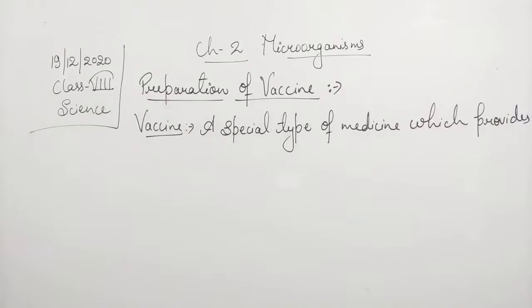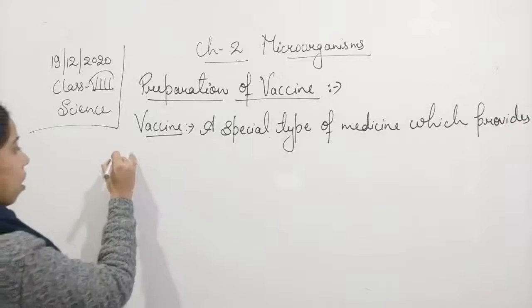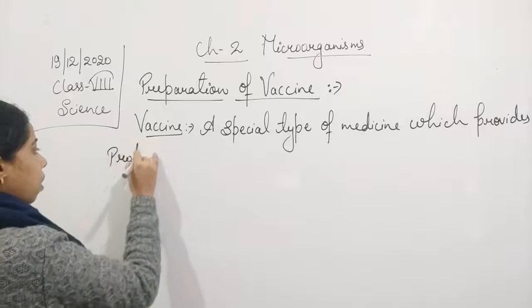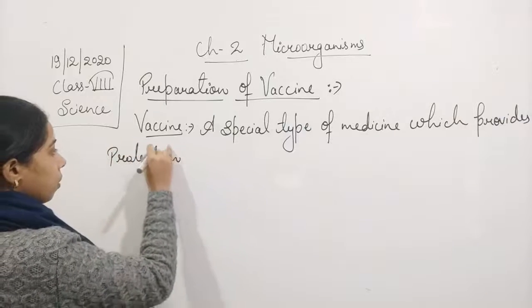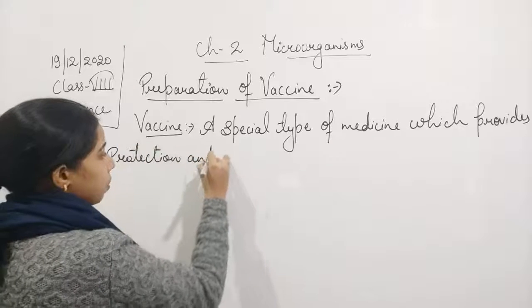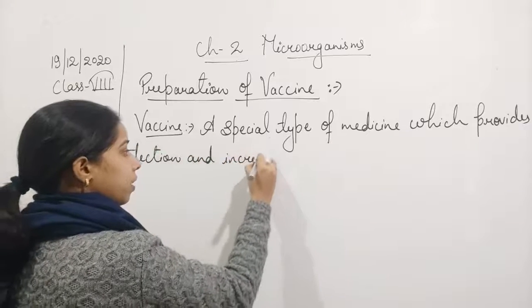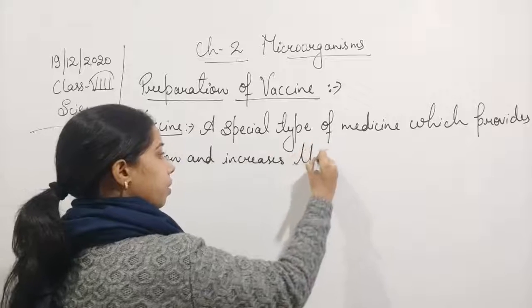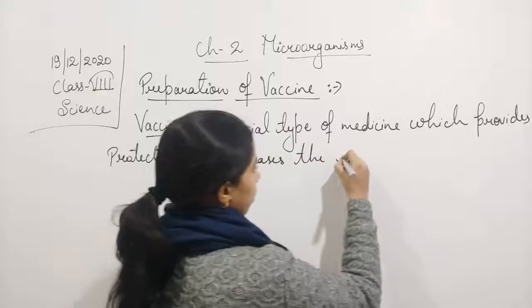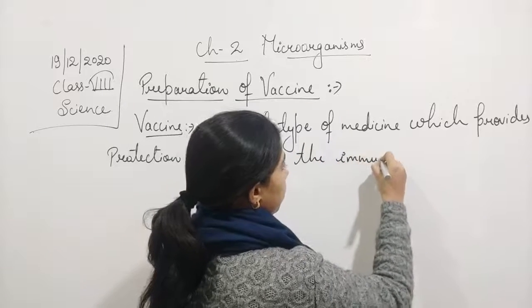Which provides protection and increases the immunity.